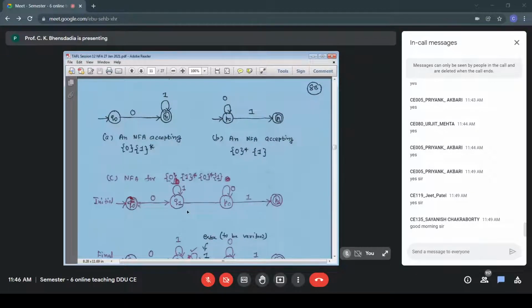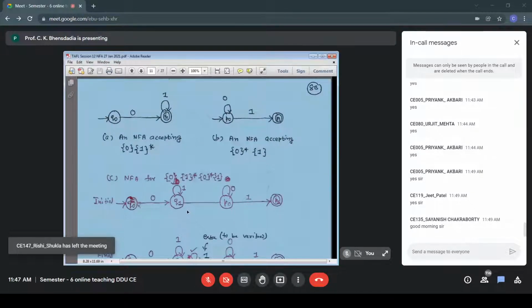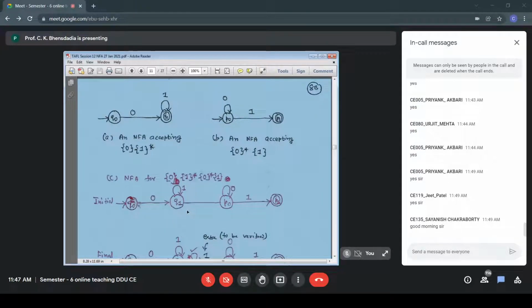In the first case, 0 is compulsory. In figure A, 0 1 star, 0 is compulsory. So Q0 to Q1 on 0, which is compulsory, and then any number of ones. In the second figure, it is any number of zeros, but there must be a single 1 at the end. Figure C,